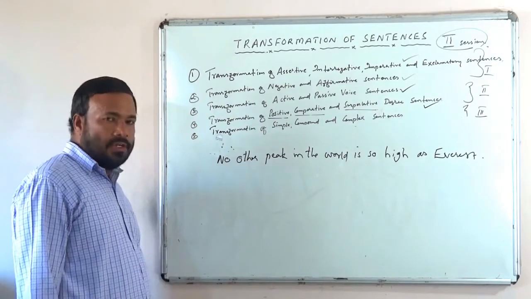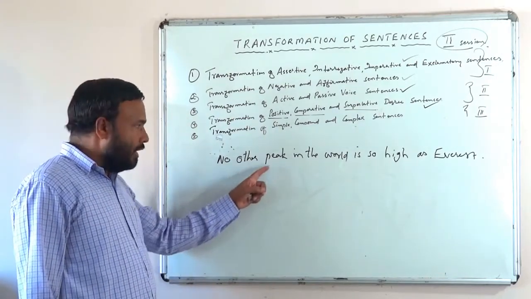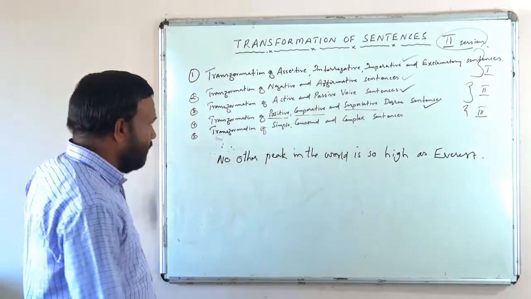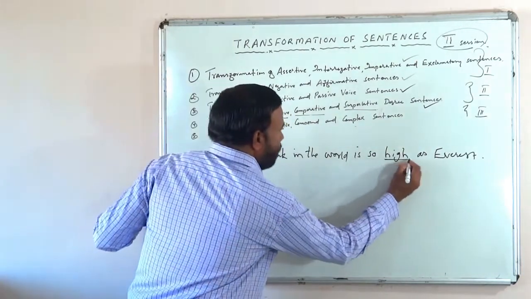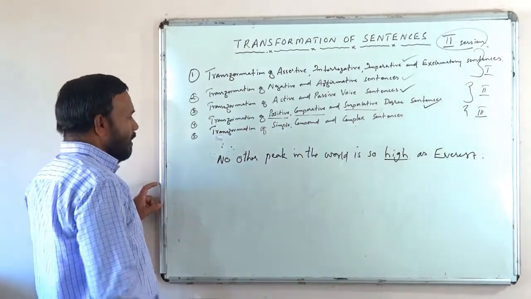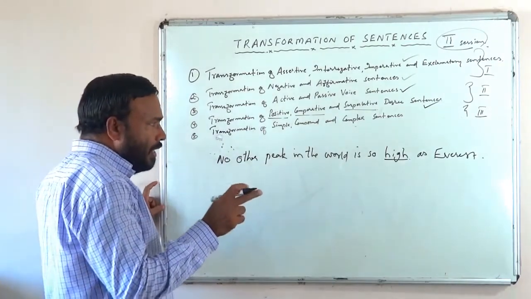Of course, the sentence is in positive degree. How can we convert it into comparative and superlative? So high, higher, highest. What will be the comparative?